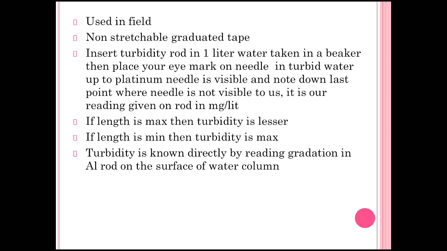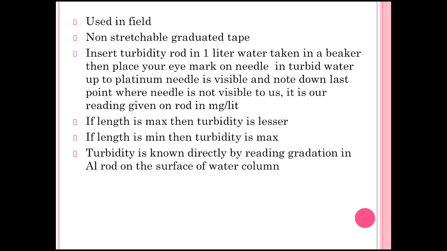Means, first of all, take the turbid water in a beaker, then insert the turbidity rod in the beaker so that the needle is visible from the eye mark. Then again insert the turbidity rod downward in the water, up to the last point where the needle is seen.